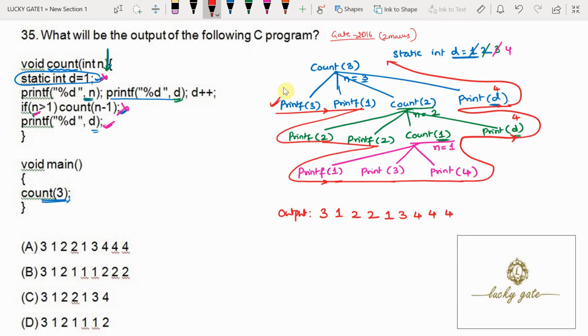So what is the output it is returning? 31221, that is matching with option A. So option A is the correct answer for the question.